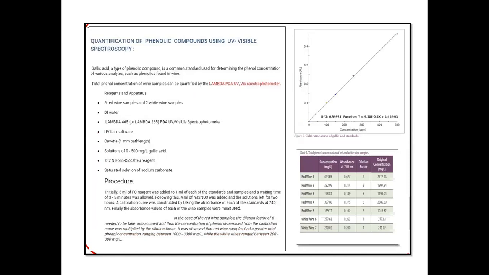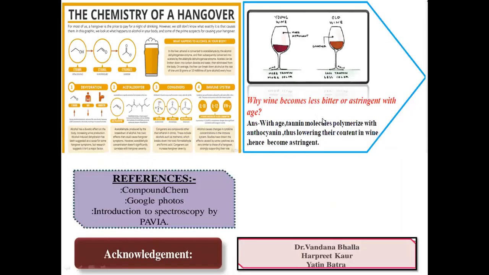As we know, phenolic compounds are important, so their quantification is necessary, and they can be quantified by using a PDA UV-vis spectrophotometer, in which two reagents, Folin-Ciocalteu and a saturated solution of sodium carbonate, are important. And we note the absorbance at 740 nanometer. We know that red wine contains more phenolic content, and there is a difference in the dilution factor. Red wine has a dilution factor of 6 and white wine has a dilution factor of 1, which is further multiplied by the concentration obtained from this absorbance graph.